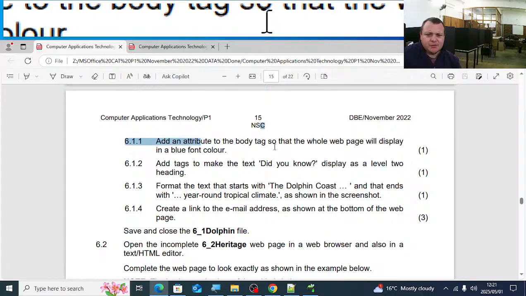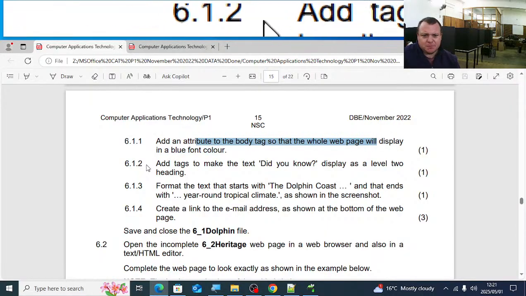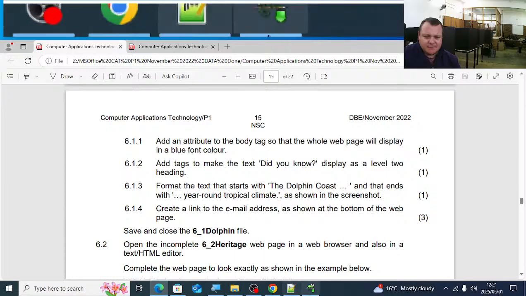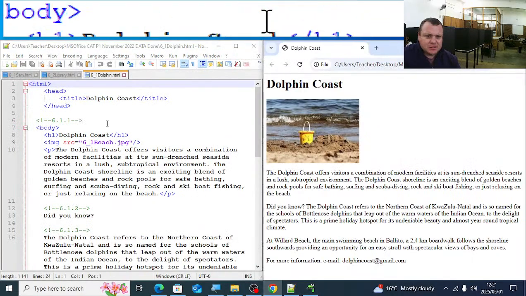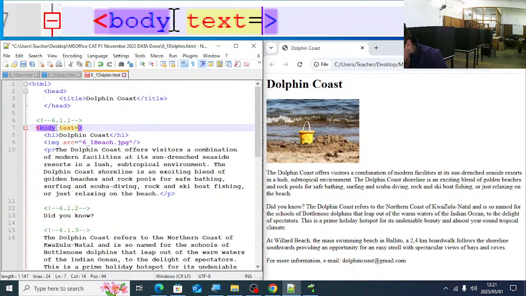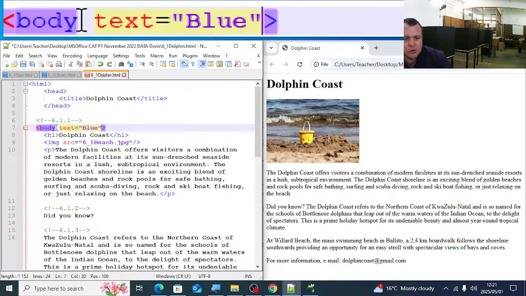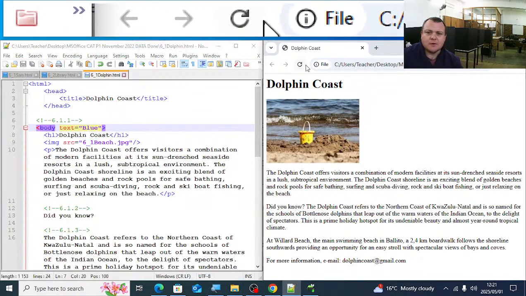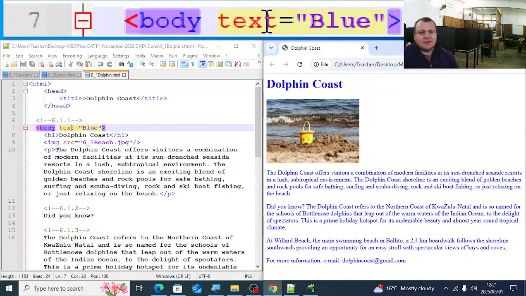6.1.1. Add an attribute to the body tag so that the whole page will display in a blue font color. A blue font color. So we will go into body. We will have an attribute there, text, and we will then type in the blue in inverted commas. Inside the body tag, you'll have text equal blue. Other one you can add there to the body is BG color if you must change the background color of that text, of that web page.